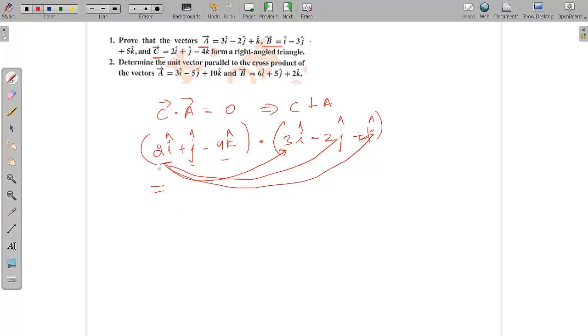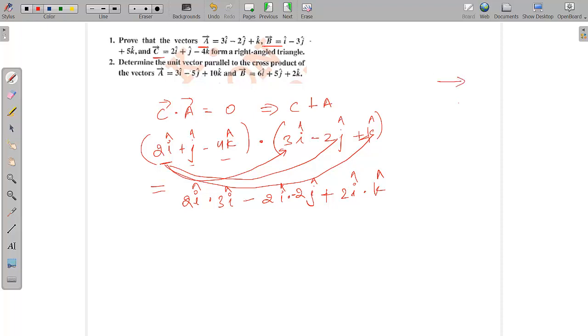So let's say what it comes to is 2i vector dot 3i vector, minus 2i vector dot minus 2j vector, plus 2i cap dot k cap. Now you see, wherever it comes as 90 degrees, that is going to be 0.